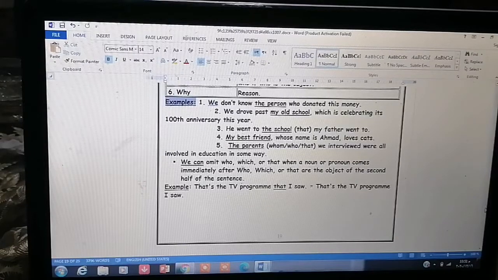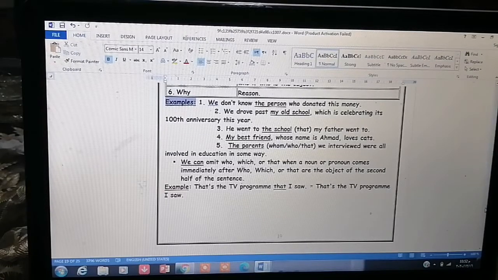Number four, my best friend whose name is Ahmed loves cats. Again, my best friend whose, his name, whose name is Ahmed loves cats. Number five, the parents whom or who or that we interviewed were all involved in education in some way. Okay? Whom or who or that, any one of them or any relative pronoun is correct.